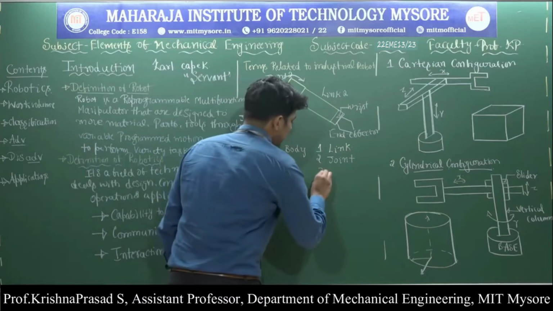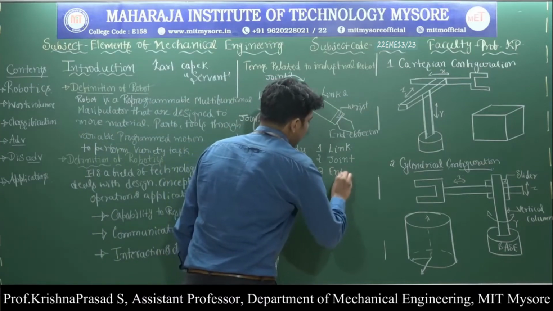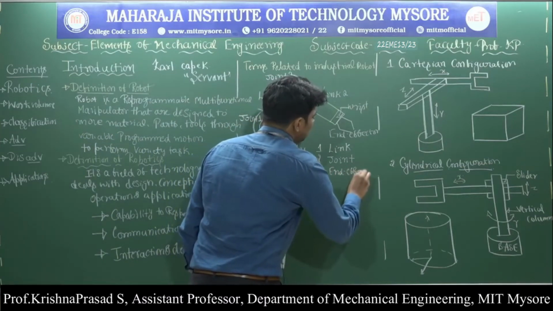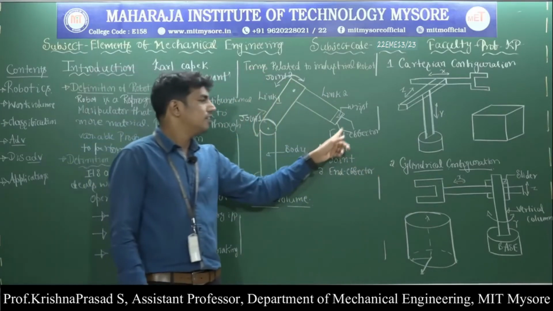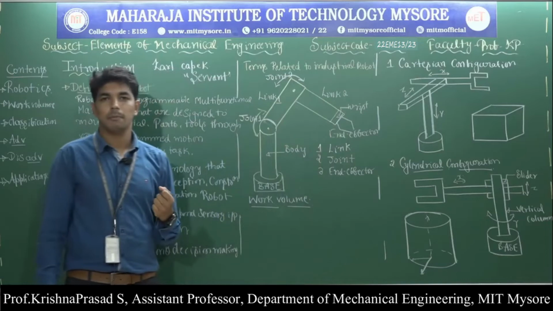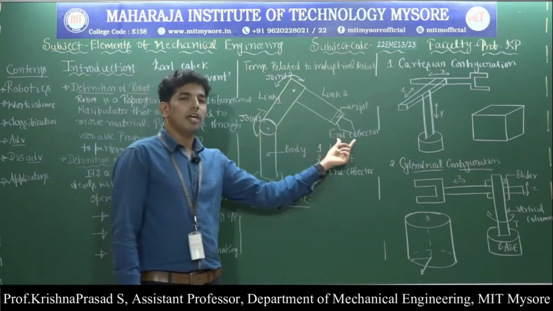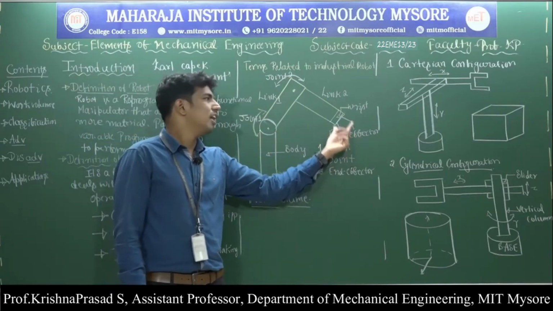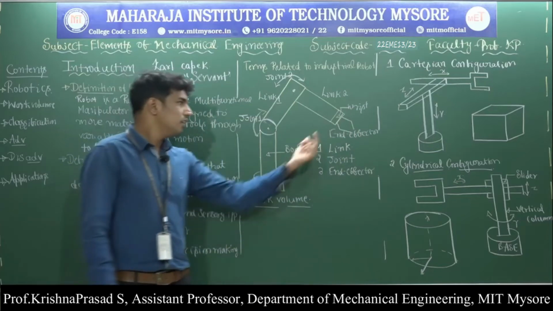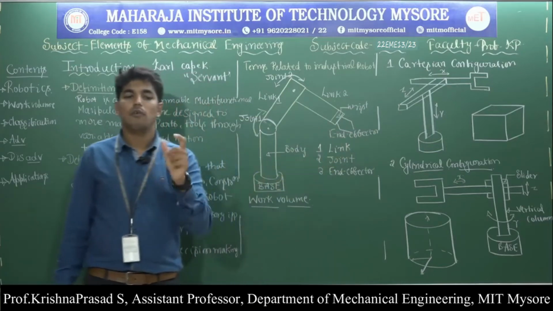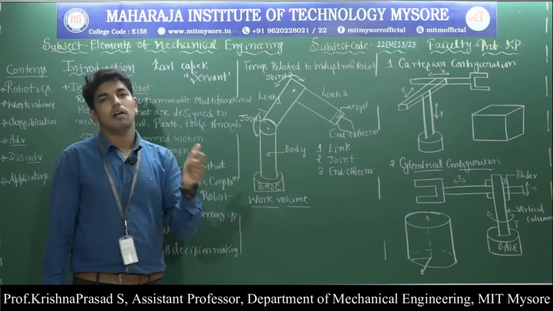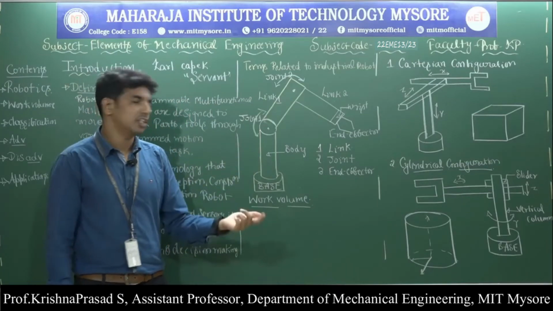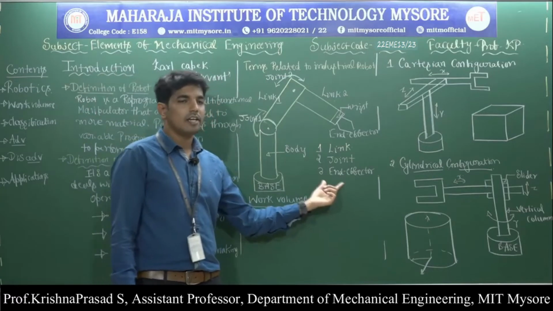Next, third one, end effector. What is meant by the end effector? That is very much important. End effector is a tool or a gripper connected to the end of the robotic arm with the help of the wrist. And this end effector is usually in the form of a hand or a tool in order to perform a variety of tasks based on the application. So this is called the end effector.